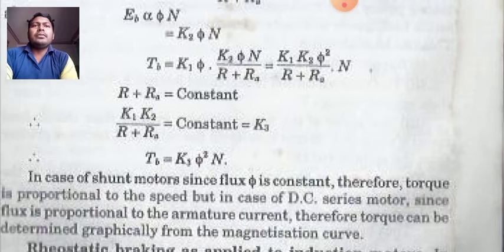Therefore K1 K2 divided by R plus Ra is again a constant, which can be denoted by K3. So braking torque Tb is equal to K3 phi square N.